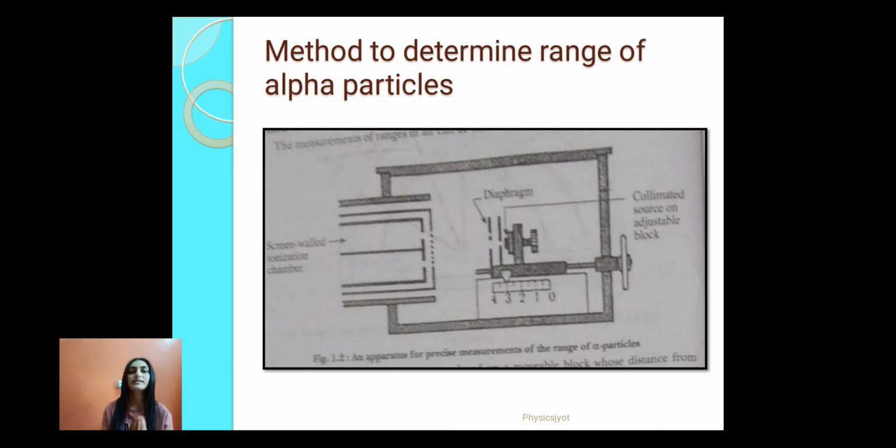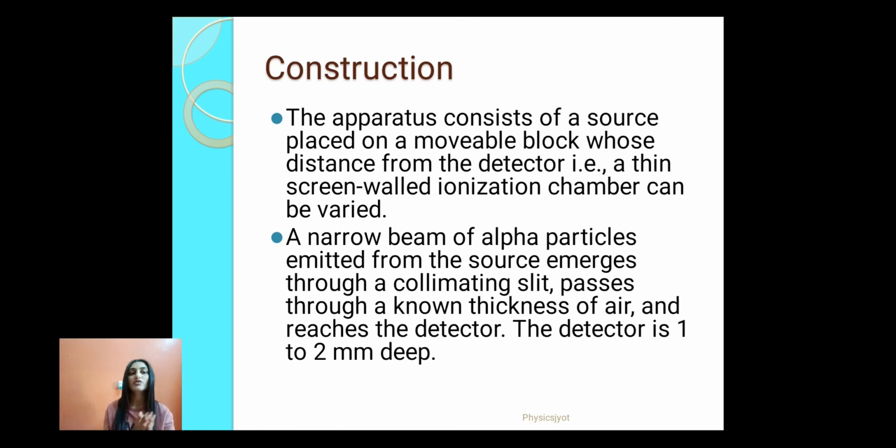Now, there is a method to determine the range of alpha particles. Here we can see the ionization chamber where we can detect the alpha particles, and there is a movable wooden block on which the radioactive source of alpha particles is placed, so that we can change the distance between the source and the detector. So the apparatus consists of a source placed on a movable block whose distance from the detector, that is a thin screen walled ionization chamber, can be varied. A narrow beam of alpha particles is emitted from the source, emerges through a collimating slit, and passes through a known thickness of air and reaches the detector. The detector is 1 to 2 mm deep.